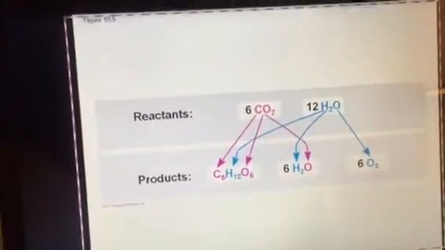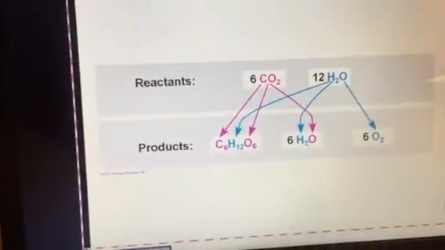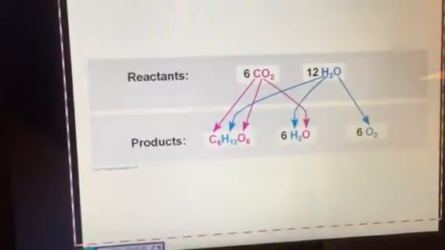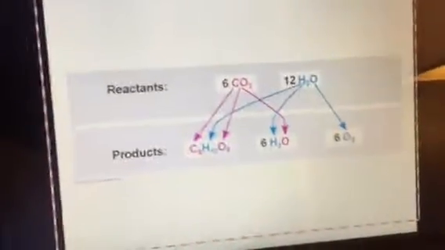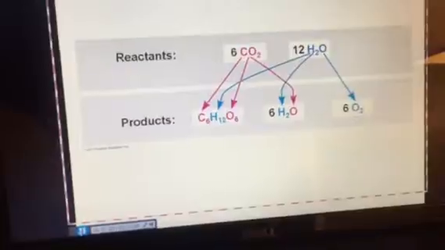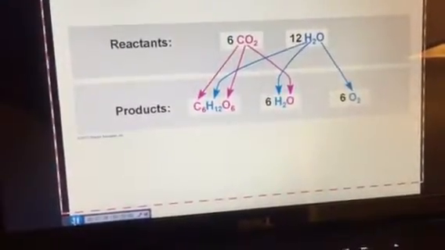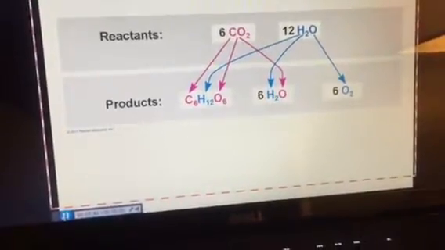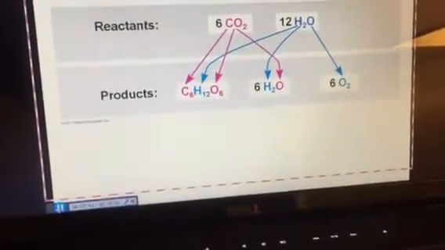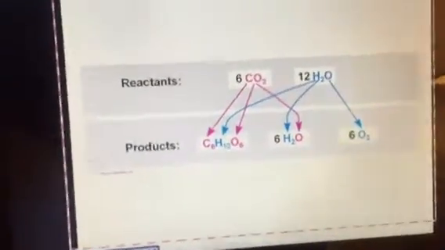Here we see what happens overall. The carbon from CO2 is incorporated into the glucose. The oxygen from CO2 is incorporated into both the glucose and into water. The hydrogen is incorporated into both glucose and water, and the oxygen from water is incorporated into the O2 that is released by the plant.